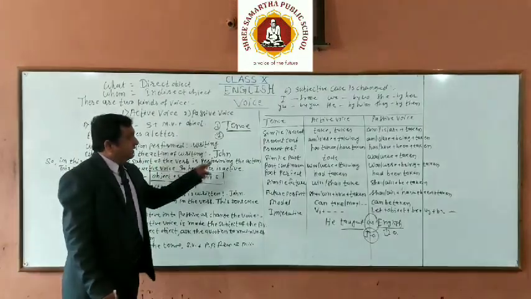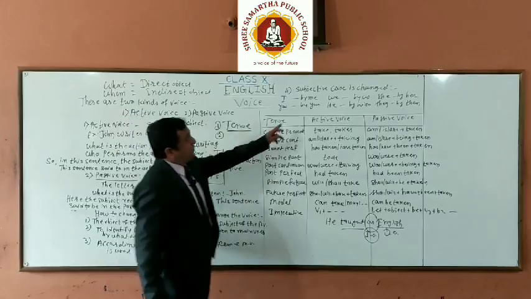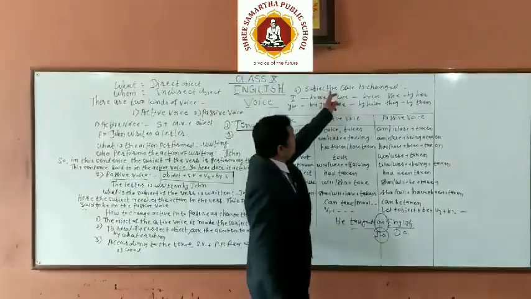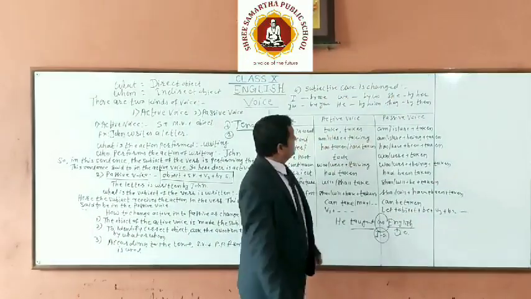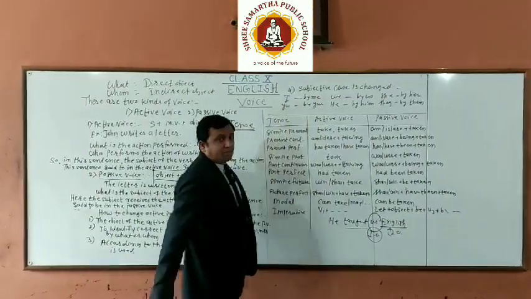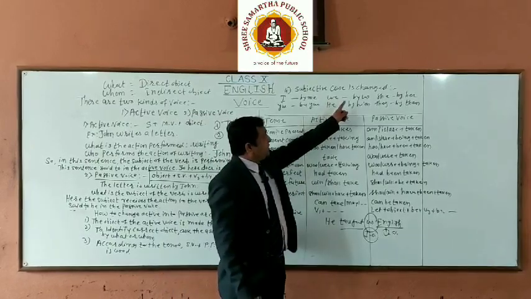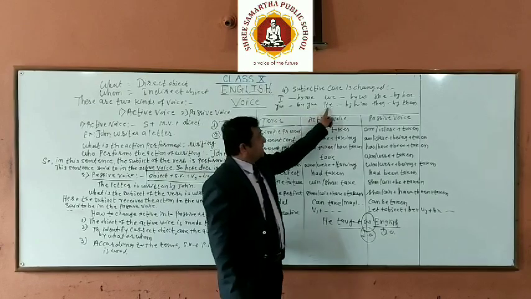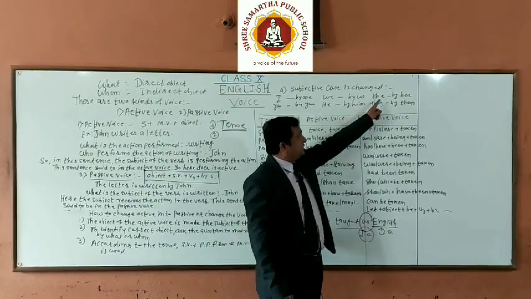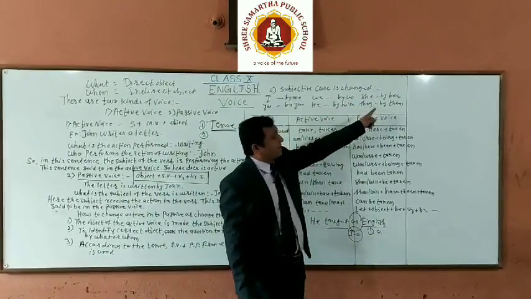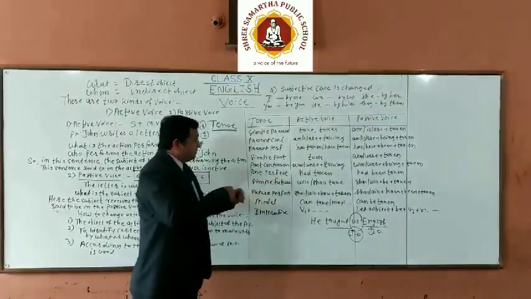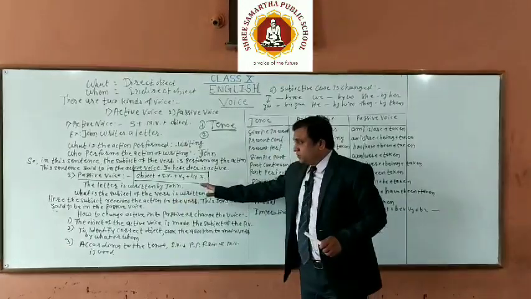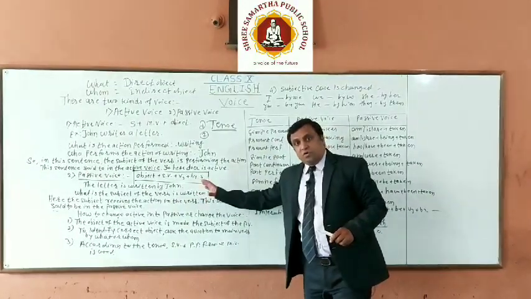Okay. Now let's see the subjective case. In passive voice, this subjective case is changed. For example, I changes into by me, we changes into by us, you changes into by you, he changes into by him, she changes into by her, they changes into by them, etc. Have you got the proper idea? You must know these rules.